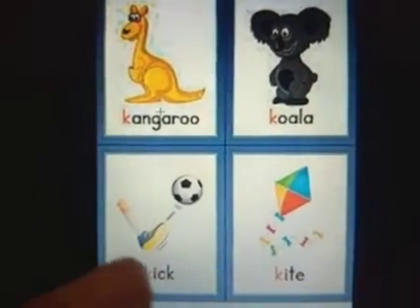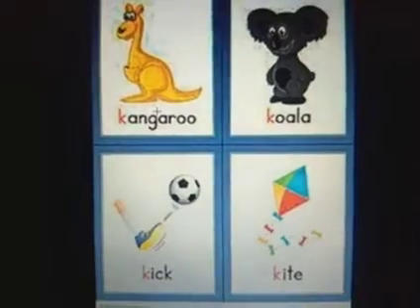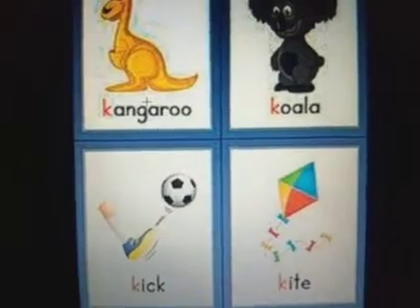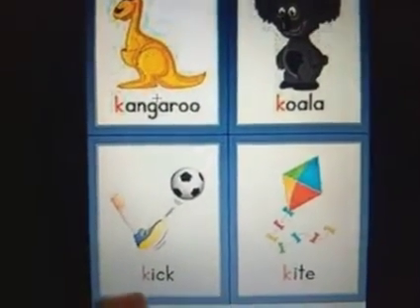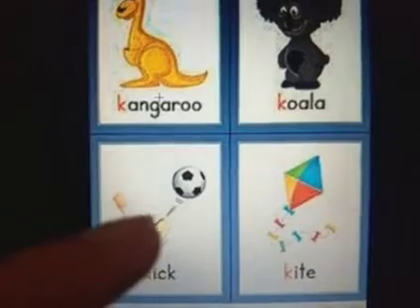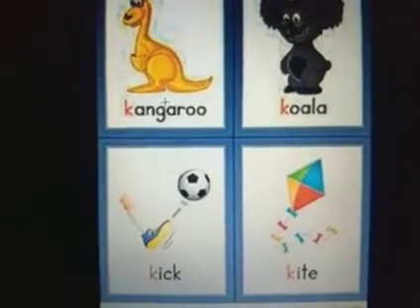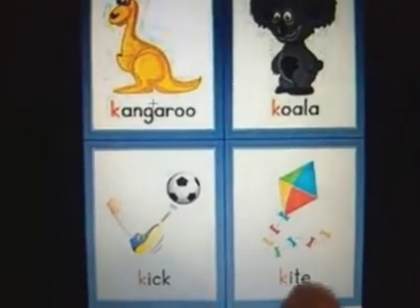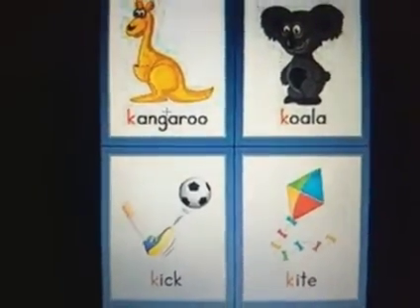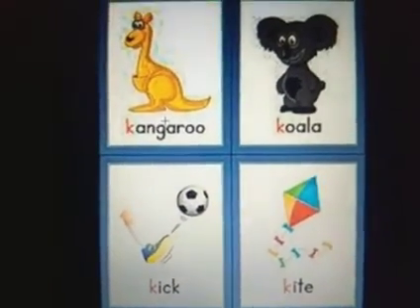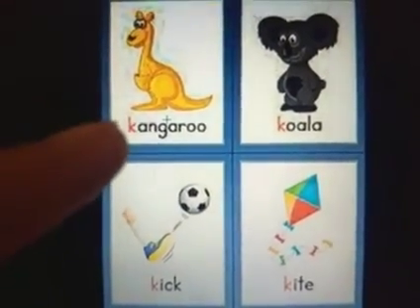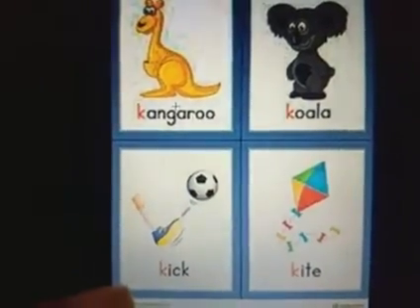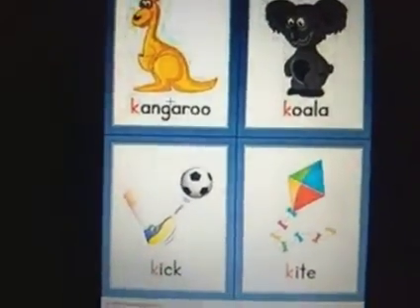So the letter K in the lowercase ends just as if the leg is kicking the ball. That's why it's called the kick K. K, kick. What action is he doing? With his foot, he's kicking the ball. Then we have K, kite. So we have K, kangaroo, K, koala, K, kick, K, kite.